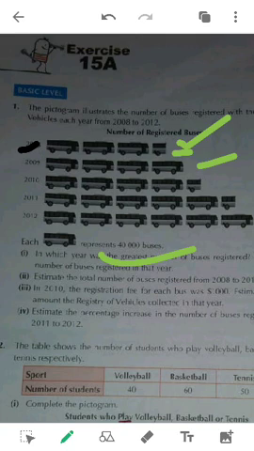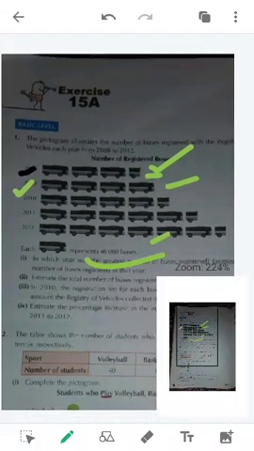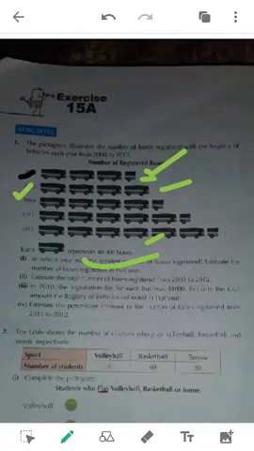So this is exactly how, in a pictorial diagram, 1,60,000 buses are represented by just these 4 buses, with the data that one bus represents 40,000 buses. This is how we summarize a lot of data with a very short code, so that anyone can understand it and we can compare the data of the different years. Now he has asked us, in which year the greatest number of buses were registered, and estimate the number of buses in that year.